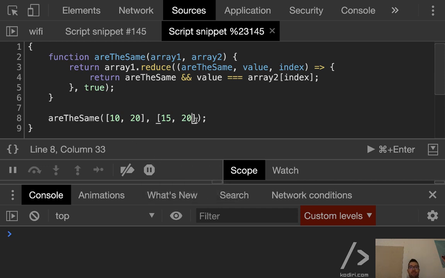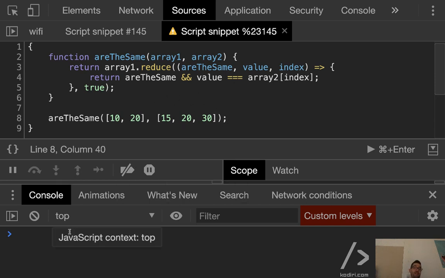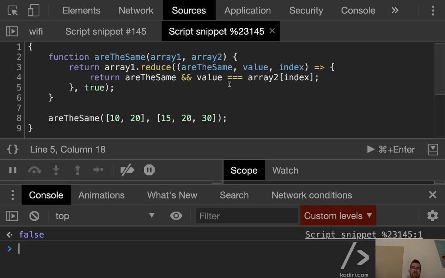All right, let me present you a problem. What will this function return? True or false? What should it return, first of all? False, because these two arrays are different. It returns false. That's correct. So that works fine. However, let's do it the other way around.